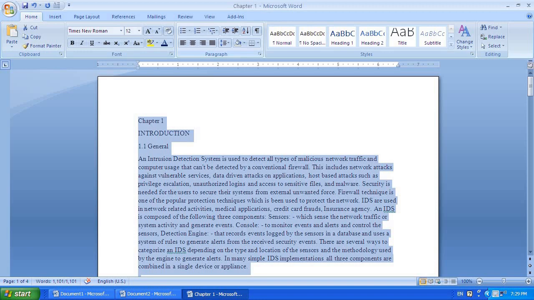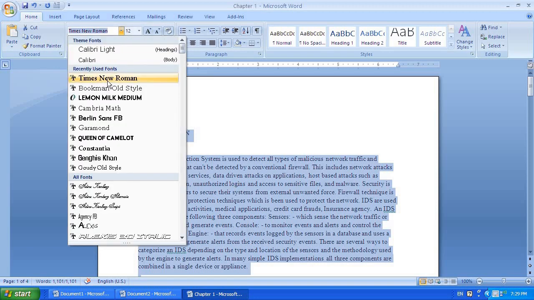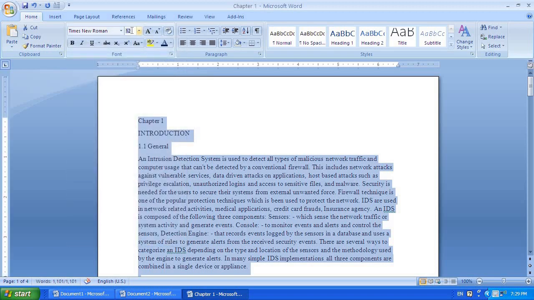Okay, so you select all the text by pressing Ctrl A. All the text will get selected. Then go to this area, select Times New Roman and size as 12. Enter it. Everything will be over.